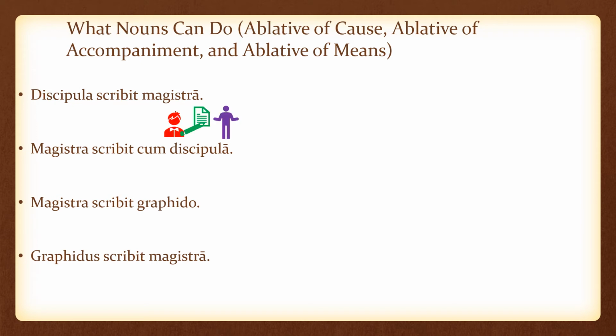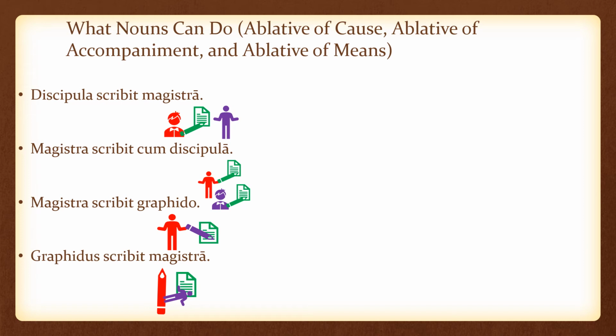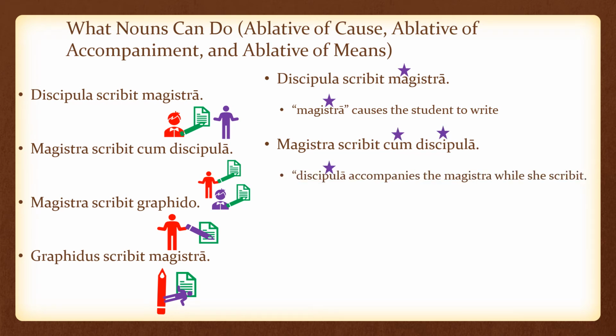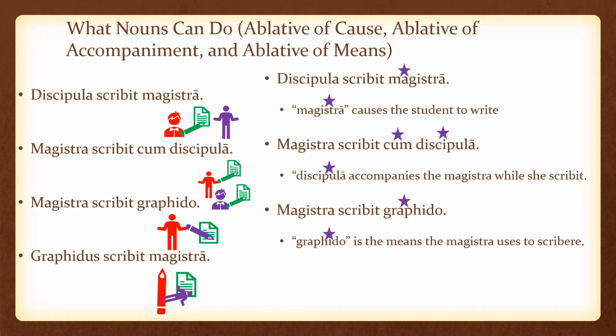Let's look at our visuals. Discipula scribit magistra. Magistra scribit cum discipula. Magistra scribit graffido. And graffidus scribit magistra. In our first example, discipula scribit magistra, the magistra causes the student to write. The student writes because of the teacher. Magistra scribit cum discipula, our second example. The discipula accompanies the magistra while she writes. In our third example, magistra scribit graffido, the graffido is the means the magistra uses to scribere, to write.